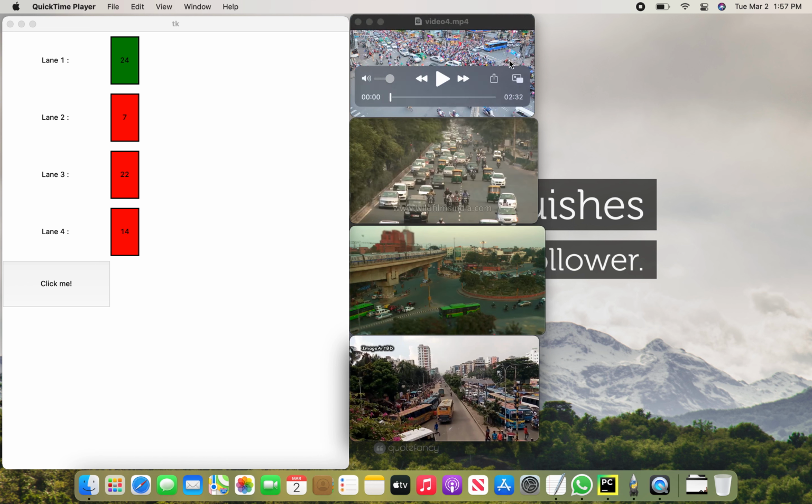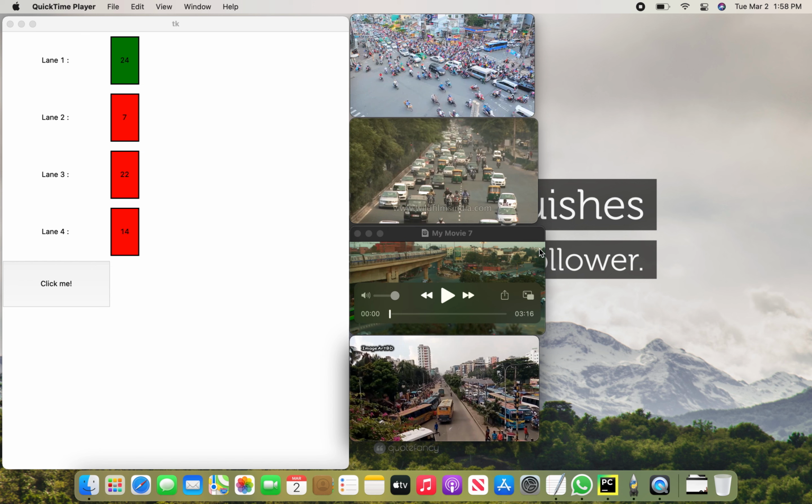In the future, we will also make the process cleaner and more efficient, so that the system running machine learning doesn't get hot. Sometimes the computer gets extra heated up because our program is continuously taking data from 4 cameras, detecting, and then deciding which lane to give green and red.